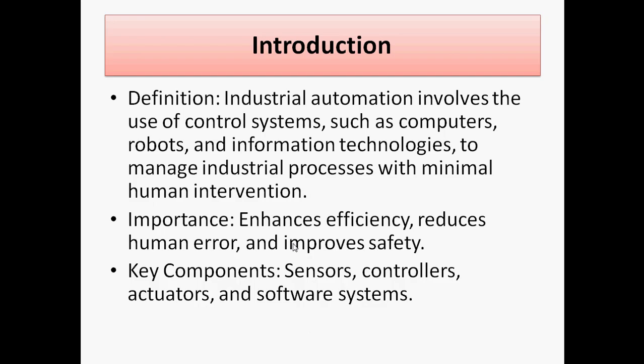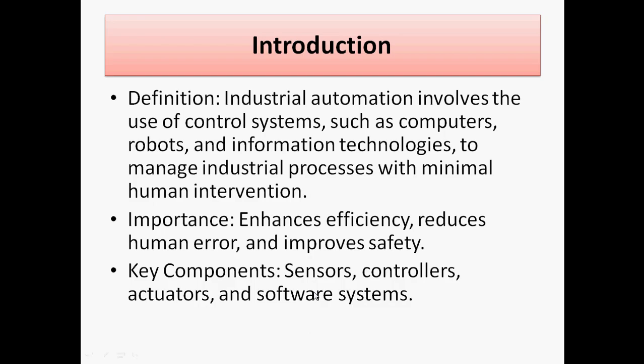In terms of importance, we are enhancing efficiency and reducing human error. Also, we are improving safety. These are the main motto of industrial automation. There are different key components available with us: sensors, controllers, actuators, and different software systems. They are the key points for industrial automation.